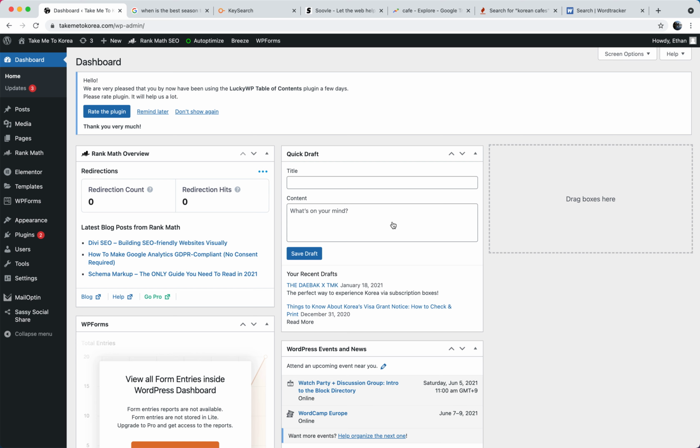Another format that is very popular is more like review-style articles, in which case you might just review one cafe, or if you can't actually visit the cafe, you might write about it using other people's pictures, or aggregating other people's opinions on a cafe. Cafe probably is not the best example if you don't live in Korea, because it is very difficult to write about, but these examples apply to anything. You could be writing about the 5 best times to visit Korea throughout the year, or you could be writing an article about 5 must-do things in Korea.